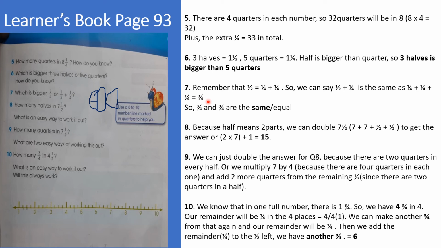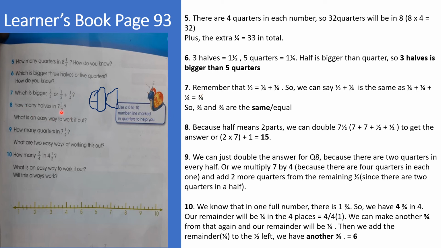That's 1 plus 1 plus 1, which is 3. 3 out of 4. And look at what the question is telling us to compare. Which one is bigger? 3 out of 4 or 3 out of 4? So which one is bigger now? They are the same.